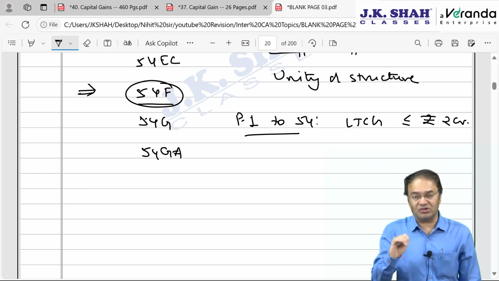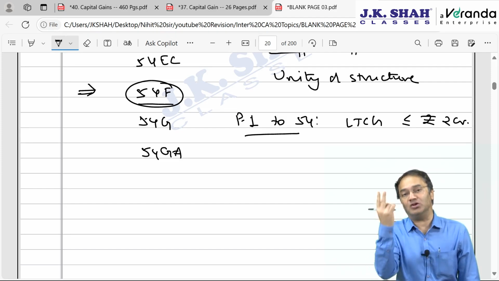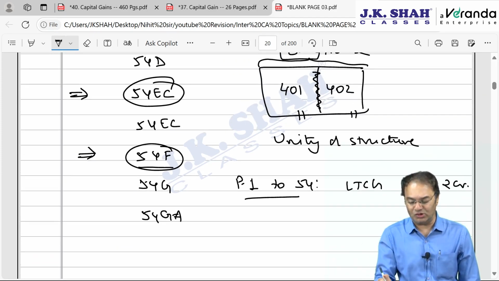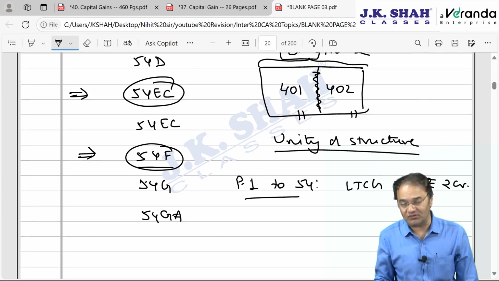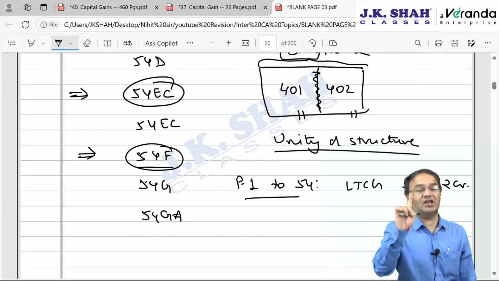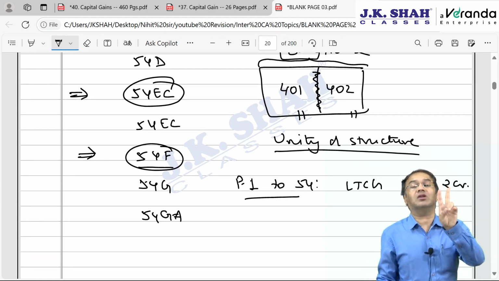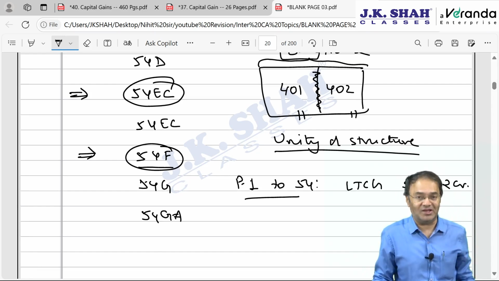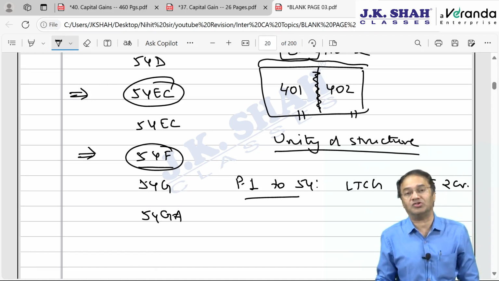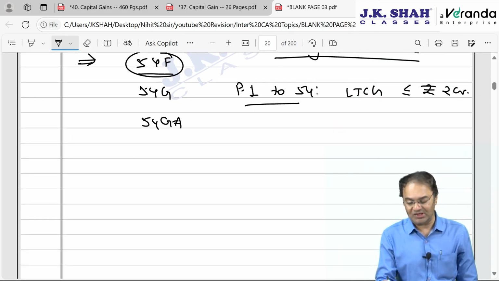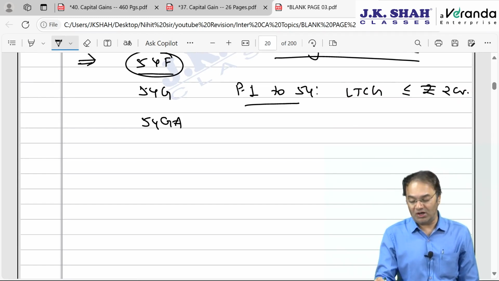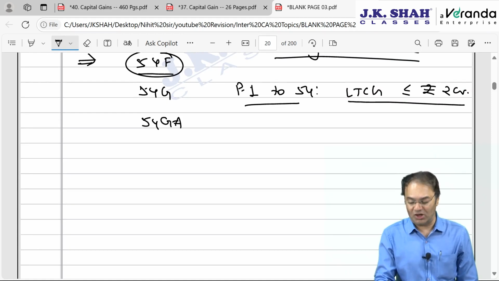So earlier, what was the rule? If you sell one property and buy two residential houses, unless there is a unity of structure whereby both the houses will be considered as one single house, you can't consider both the houses for claiming exemption. You make a choice, select any one of them and claim exemption on that particular house, ignore the cost of acquisition of the other house. And now government says, as per the first proviso, you can claim exemption on purchase of two houses, provided your long-term capital gain is up to 2 crore rupees and you are buying two residential houses at two different places. Both can be considered for exemption.